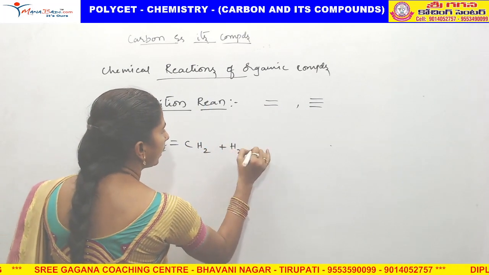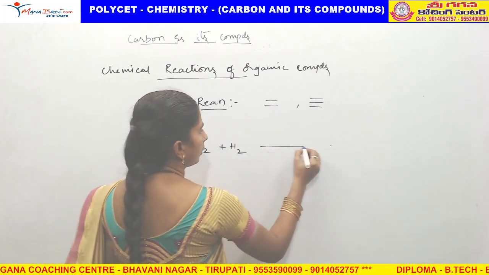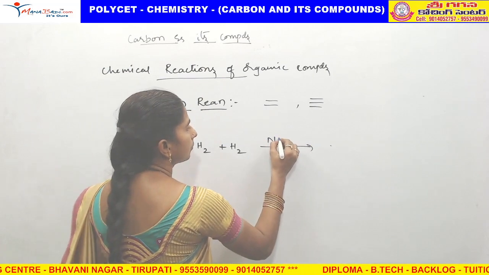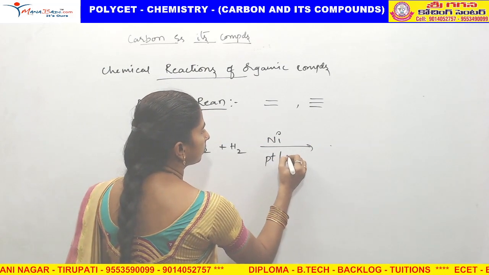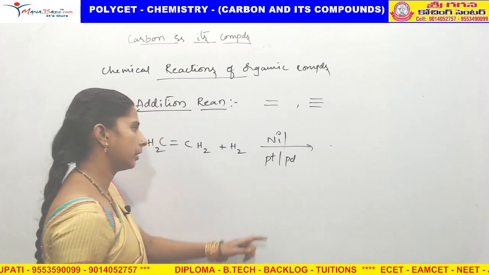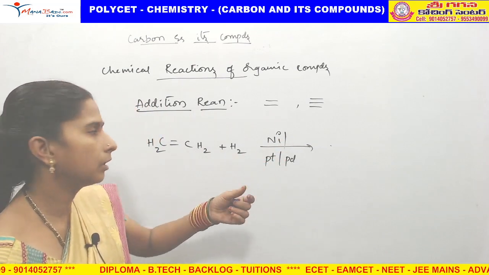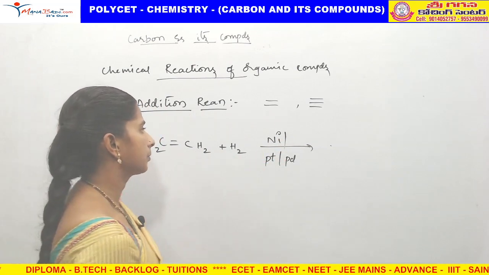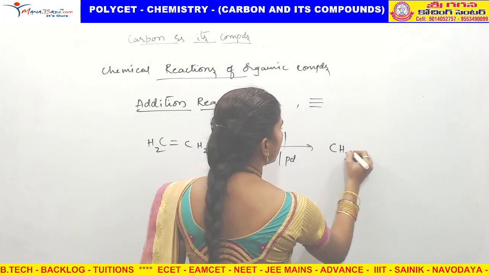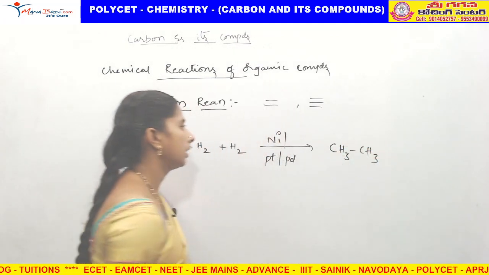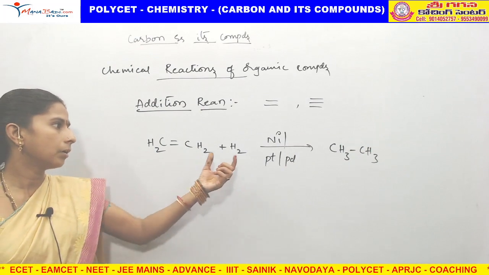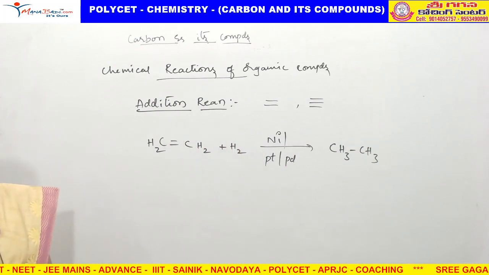If you want to add H2 in presence of nickel, platinum or palladium, any one metal, addition of hydrogen takes place. So we get CH3, CH3, an unsaturated compound converting into a saturated compound.